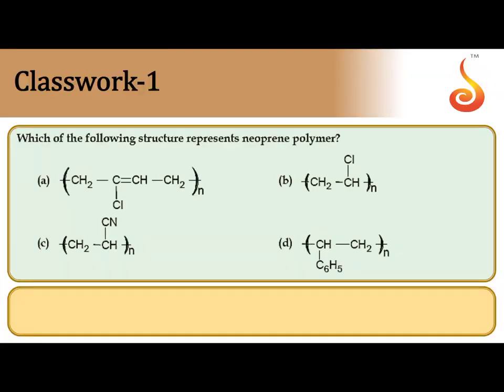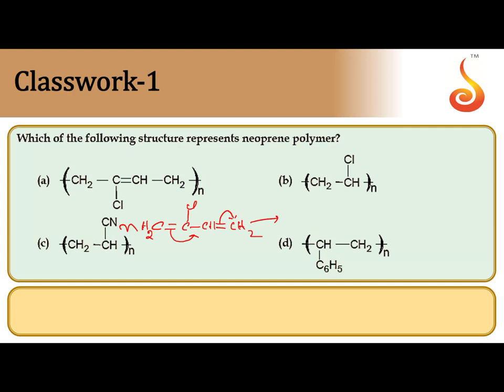Next, which of the following structures represents neoprene? Neoprene is a synthetic rubber obtained by polymerizing chloroprene, CH2=CCl-CH=CH2, which is 2-chloro-1,3-butadiene. During polymerization, the terminal carbon becomes free, one pi bond is shifted and another pi bond is broken.